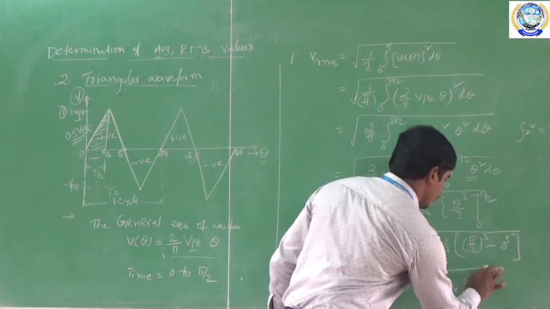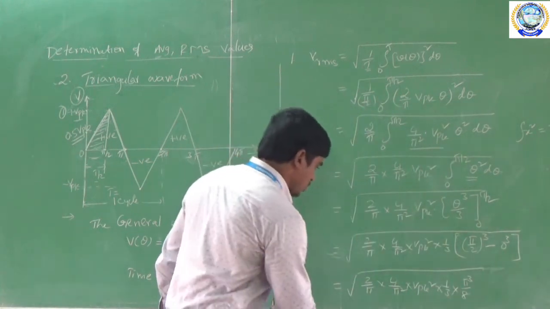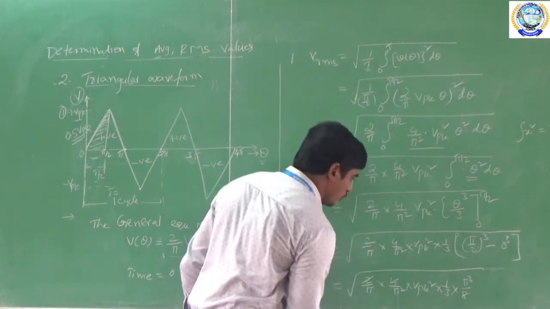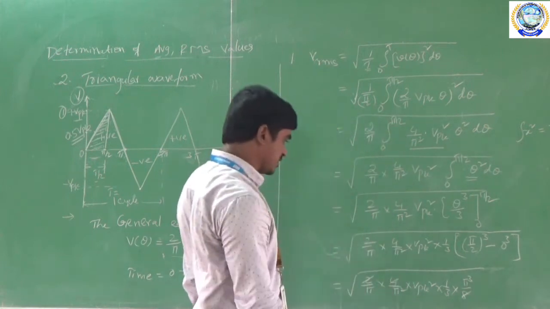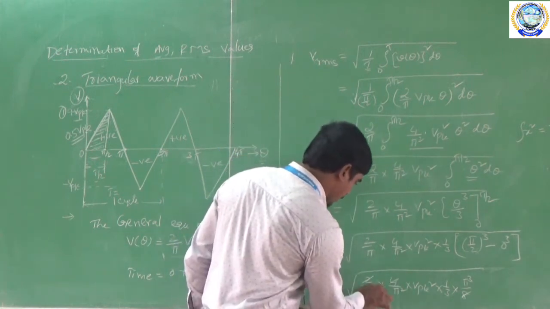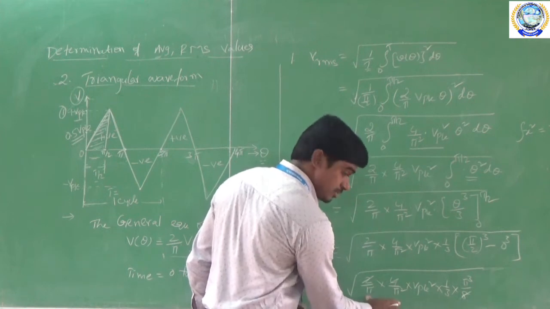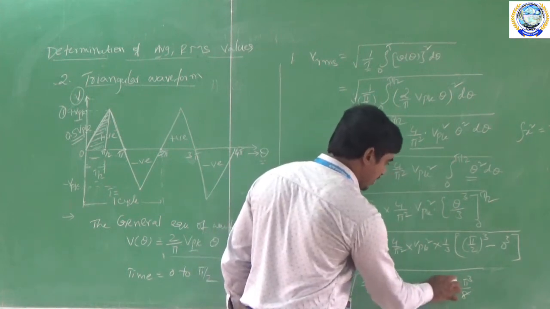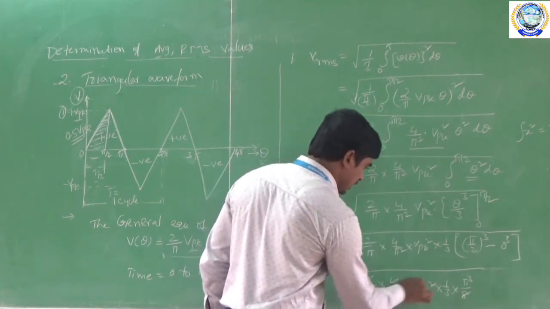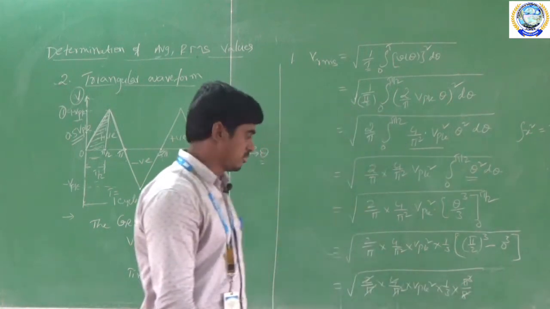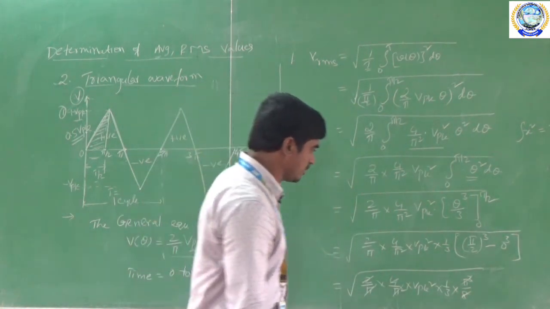So now here see this is 2 4 8. So this 8 will get cancelled, and here pi into pi square will become pi cube, and here we are having pi cube. So this entire term will get cancelled. So what is left here?